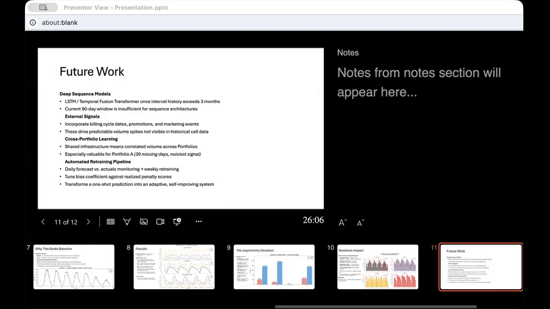Four directions for improvement with more time and data. First, given more interval history, a feed-forward network wouldn't really be used, but rather we would use an LSTM or temporal fusion transformer. 90 days isn't enough for a sequence model, which is why a simpler architecture would have been preferred. Secondly, external signals like billing cycle data. Promotional campaigns and marketing events create predictable volume spikes, which aren't captured.